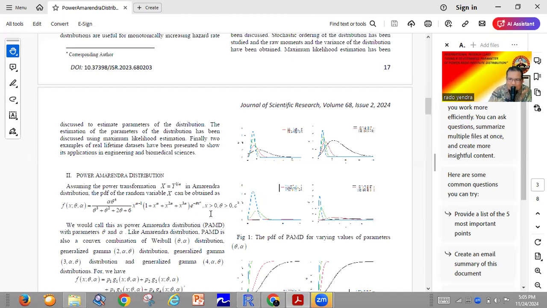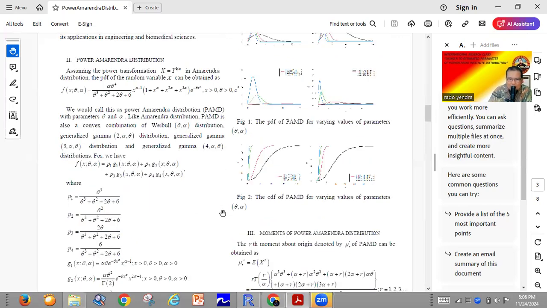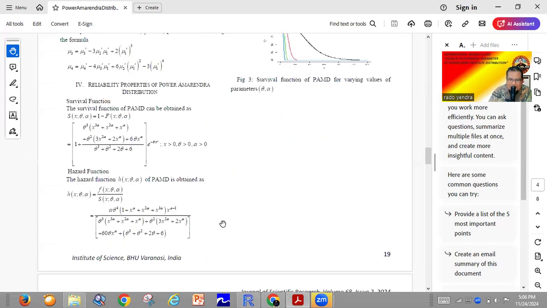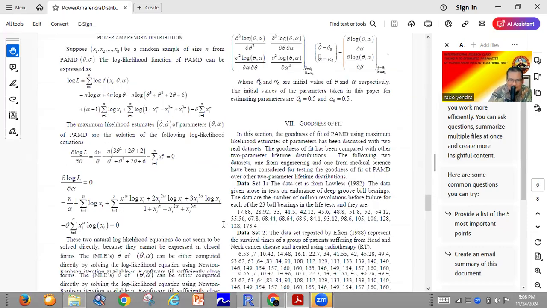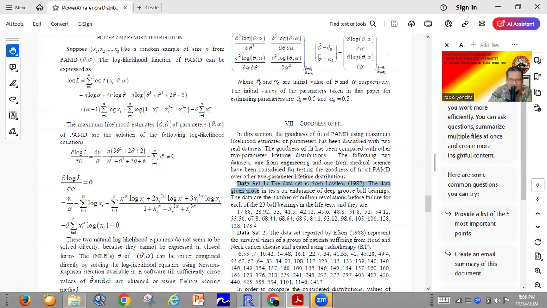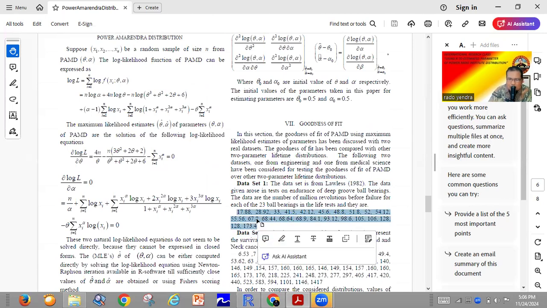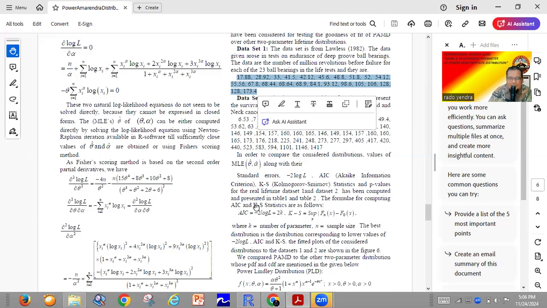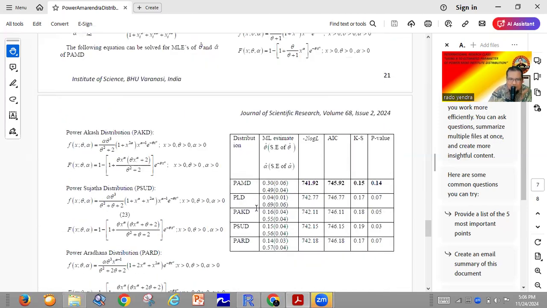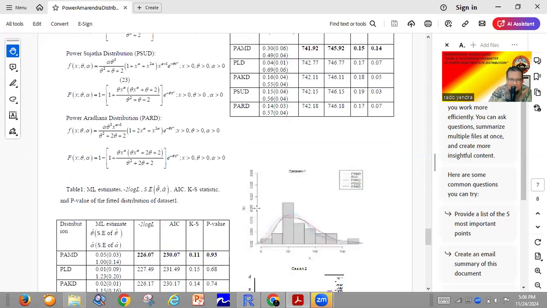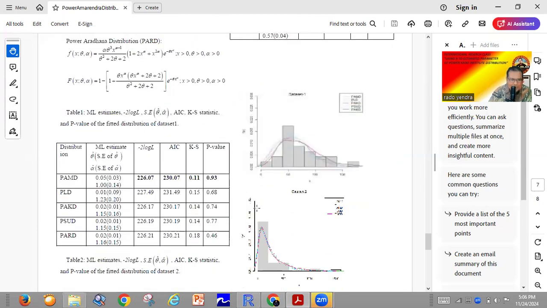So for this time, we will try to use the data set 1, like in this article. In this article, the data set 1, like this one, we will try to solve using the R software to estimate the parameter. And in this research article, we can find some parameters for data set 1, like this one, the parameter of the Amarendra.